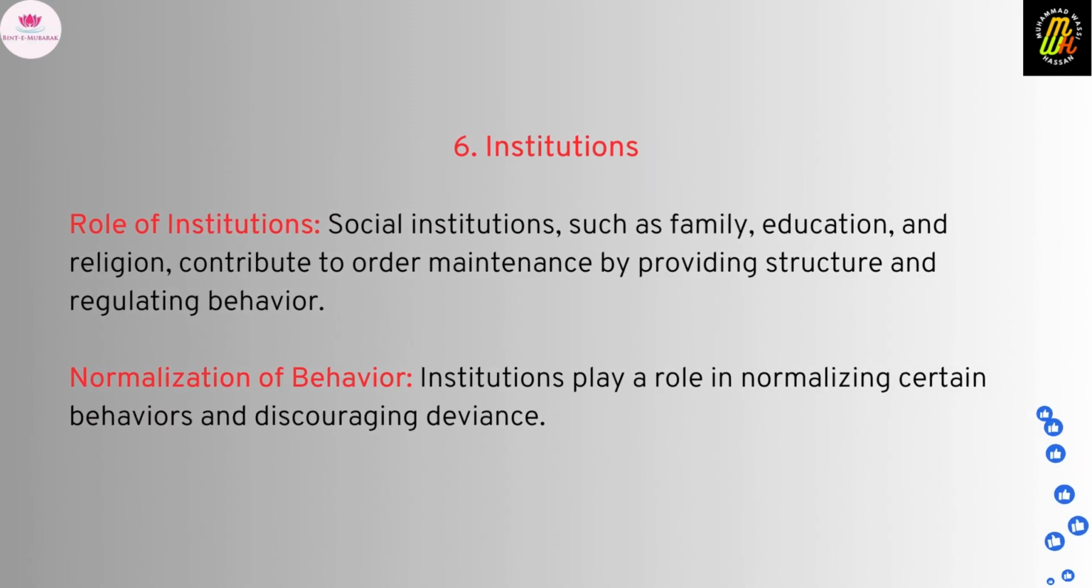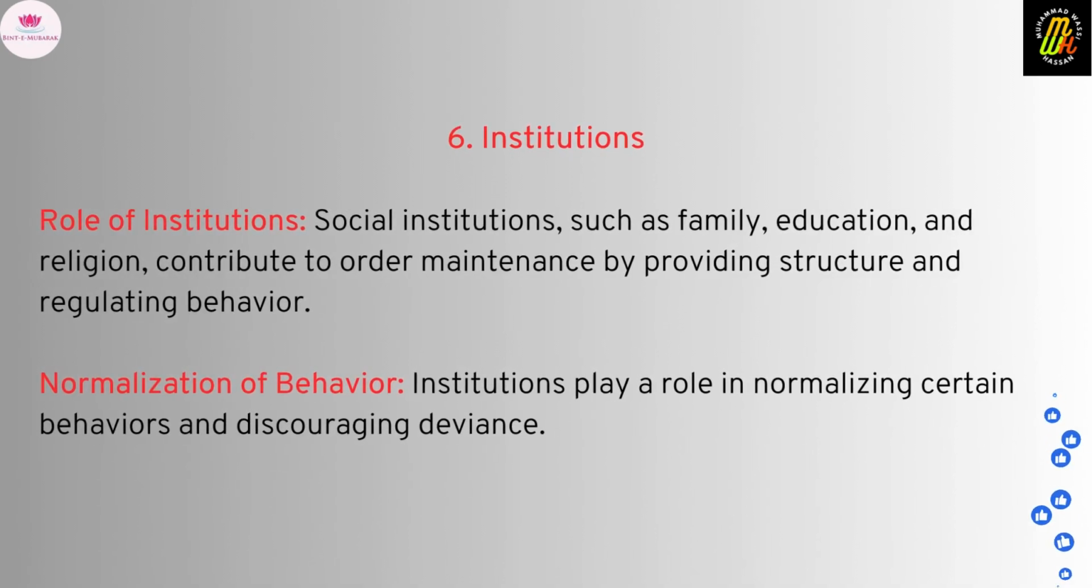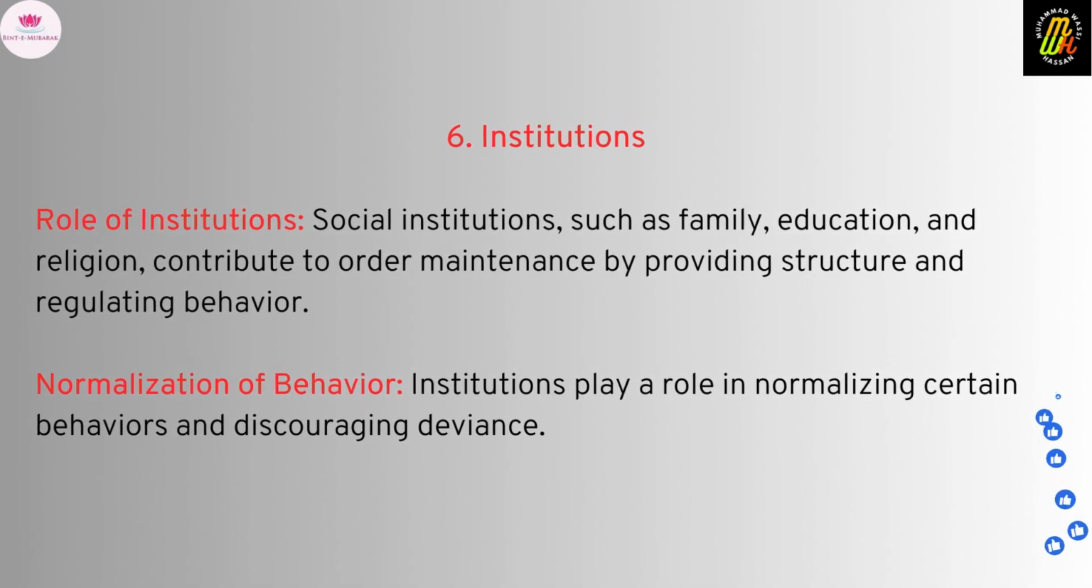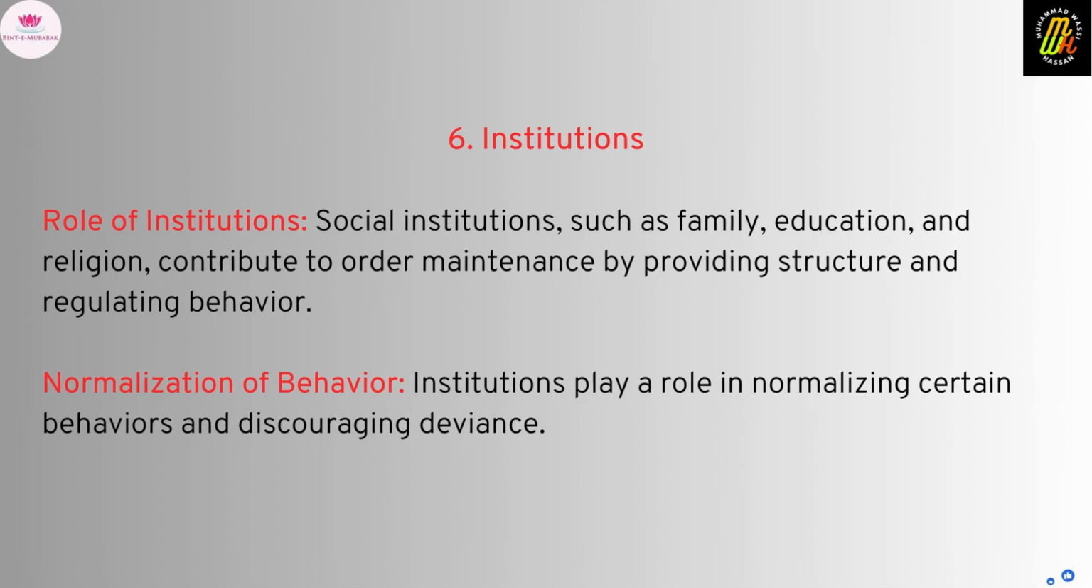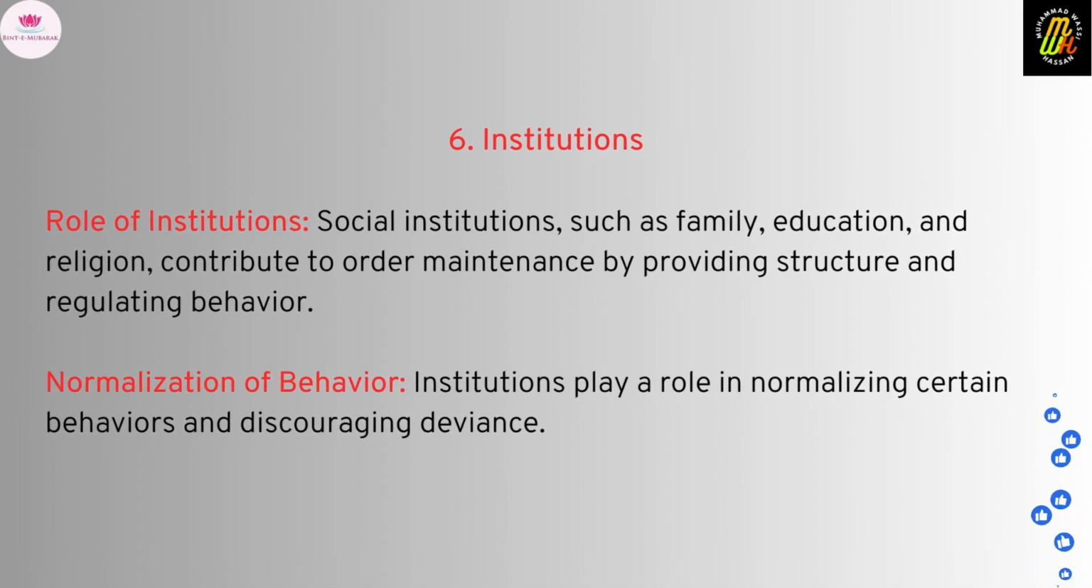6. Institutions. Role of institutions. Social institutions such as family, education, and religion contribute to order maintenance by providing structure and regulating behavior. Normalization of behavior. Institutions play a role in normalizing certain behaviors and discouraging deviance.